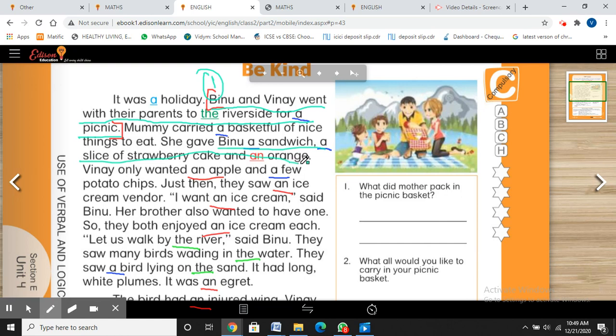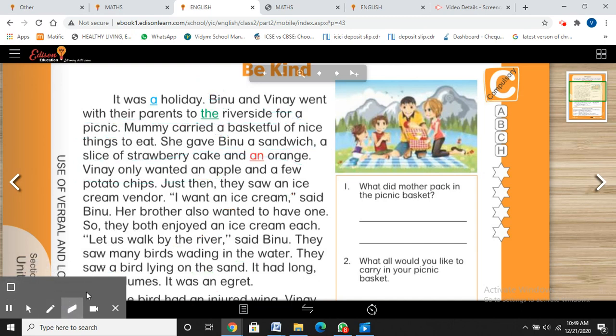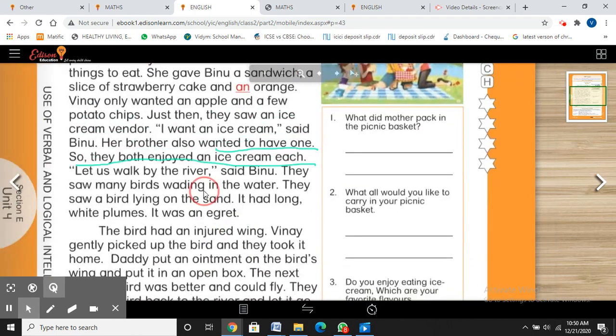Remember that? You should take care of your past tenses and present tenses and all the tenses. Okay. So I am marking the answer here. Binu ate a sandwich, a slice of strawberry cake, and an orange with an ice cream.